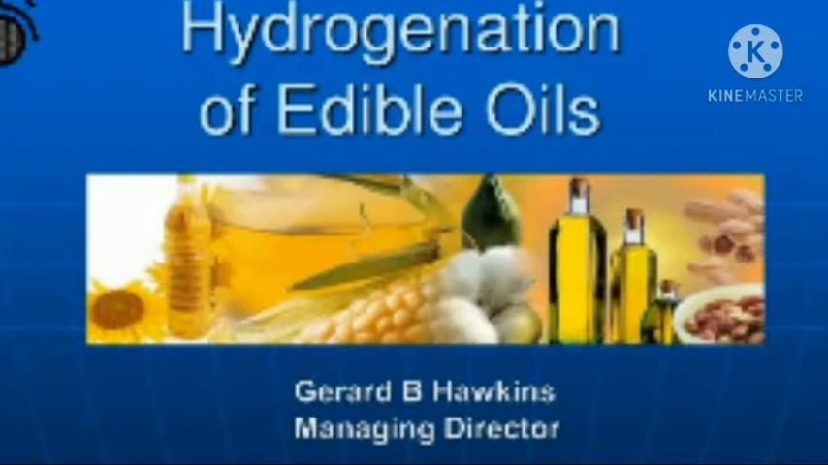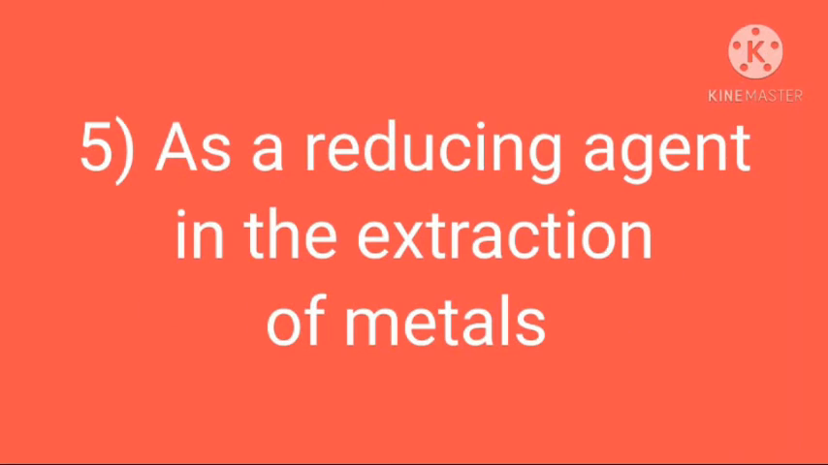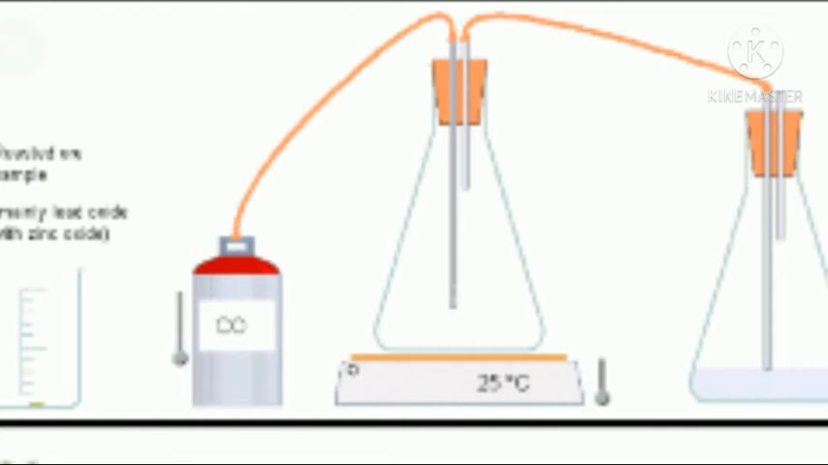That is the definition. The fourth use: hydrogen gas is used extensively in the manufacture of ammonia gas, which in turn is used to produce fertilizers and nitric acid. The gas is also used in the manufacture of hydrochloric acid, methanol, urea, etc. The fifth use of hydrogen gas is as a reducing agent in the extraction of metals. As hydrogen is a good reducing agent, it is used for the extraction of the less reactive metals like copper, lead, tin, etc. from their respective oxides.